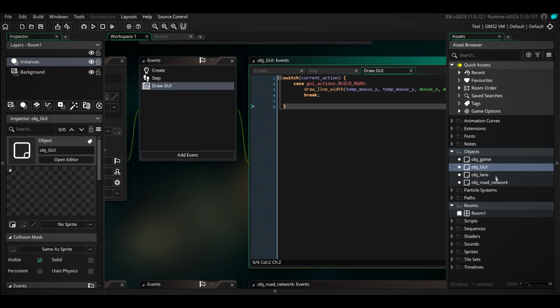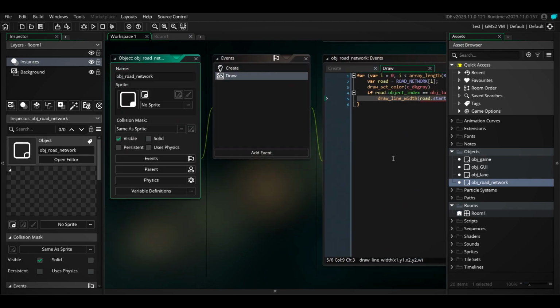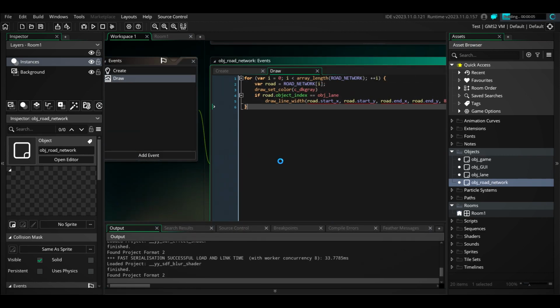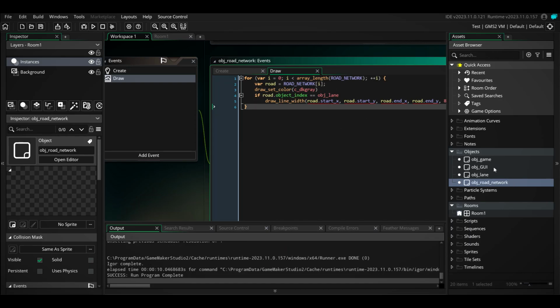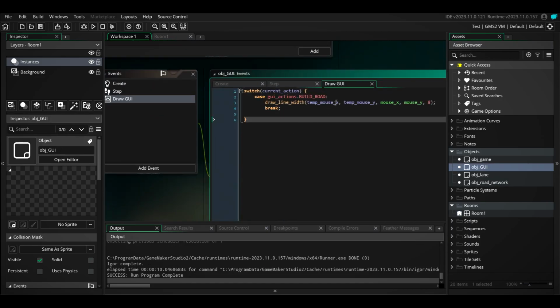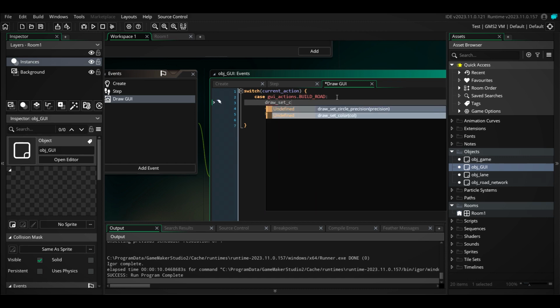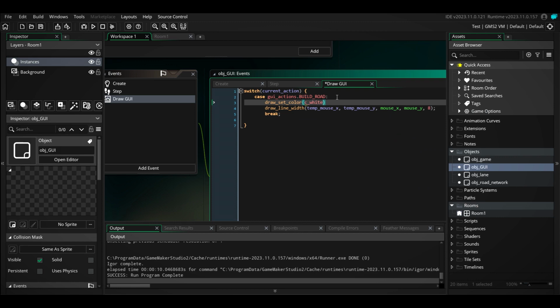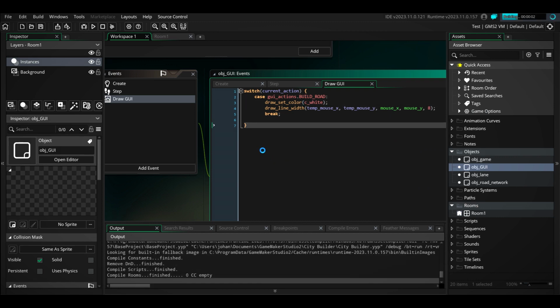I wonder if I can run it, actually. If it even accepts me running it. And it does work, as you can see. So there's something wrong with, yeah, and this was actually one thing that I knew, is that it changes the color. So we just go in here, draw set color, and we'll just set this to white for now. That's fine. But as you can see, I don't know why it is that way. I think it's because it doesn't trust that it's always going to be like that.